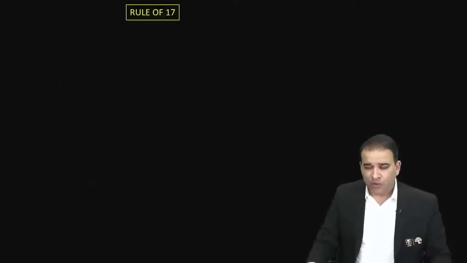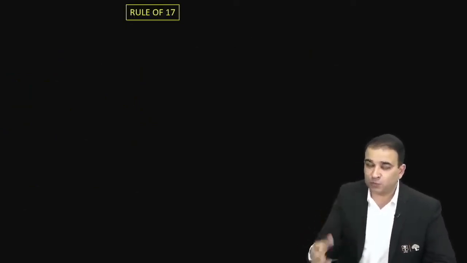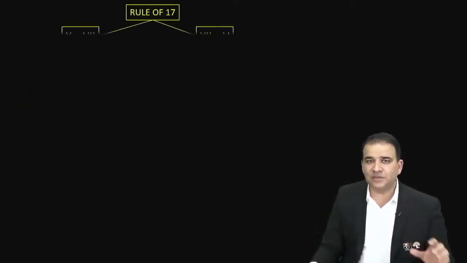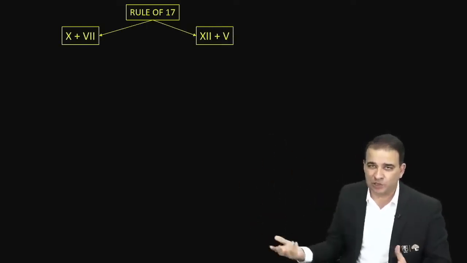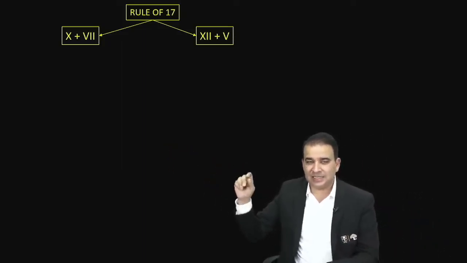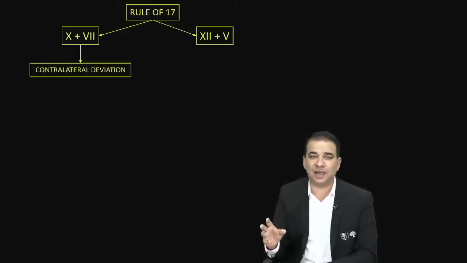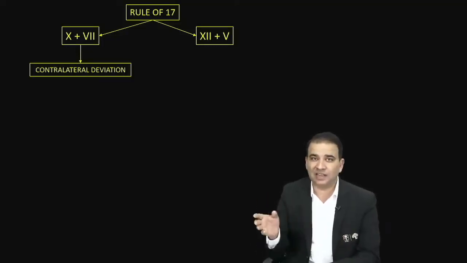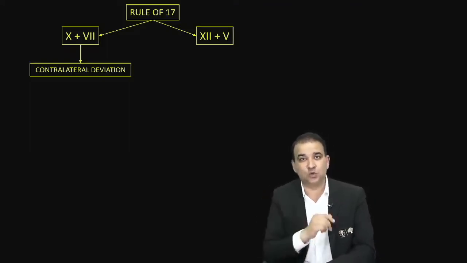Okay, now the rule of 17. In cranial nerve injury, there is one very important rule, and some image-based questions are also asked on it, guys. The rule of 17 says that you can write 17 as 10 plus 7, and 12 plus 5 is also 17. Now the 10th nerve and 7th nerve I've written together because they have something in common. In injury to the 10th and 7th nerve, the deviation of the structure they supply is always on the contralateral side. Whatever the 10th or 7th nerve supplies, if the injury is to that nerve, the deviation will be seen toward the contralateral side.